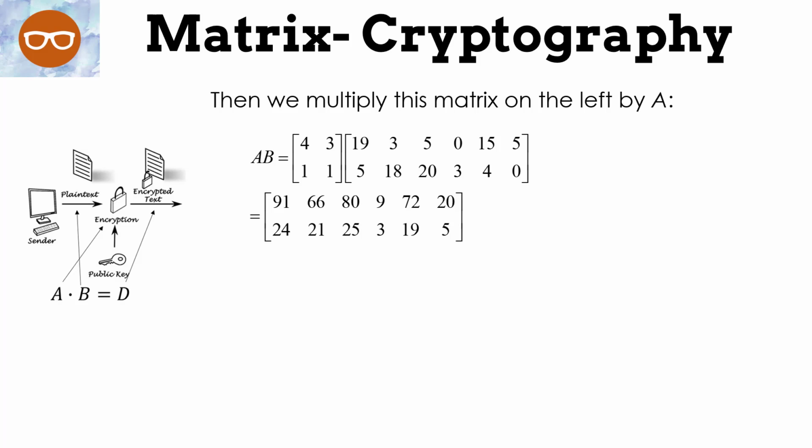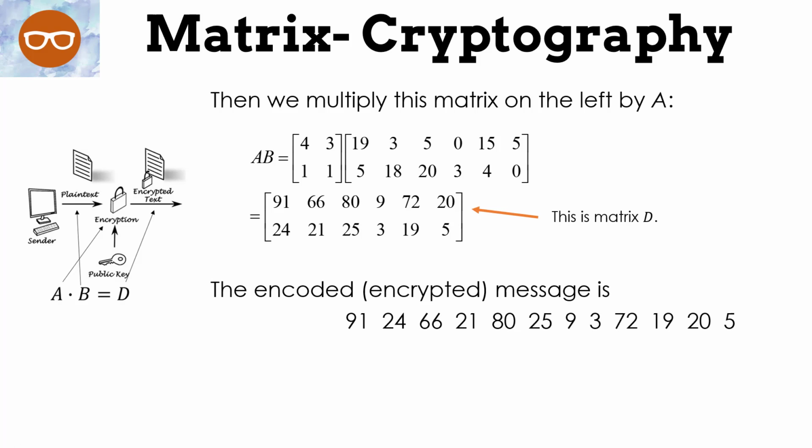Then we multiply this matrix on the left by A. Remember, we're taking A, the encoding matrix, which is 4, 3, 1, 1, times our plain text, which we just did, which was 19, 5, 3, 18. And that gives us D. That gives us our encrypted matrix. That's the encrypted message that gets sent to our friend. The encoded or encrypted message is 91, 24, 66, 21, 80, and so on.